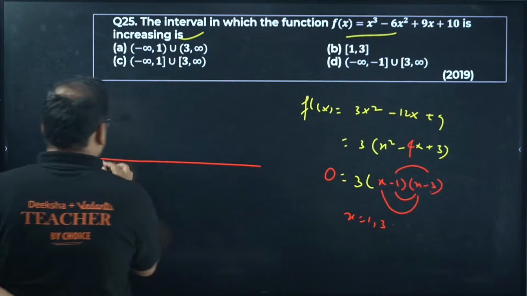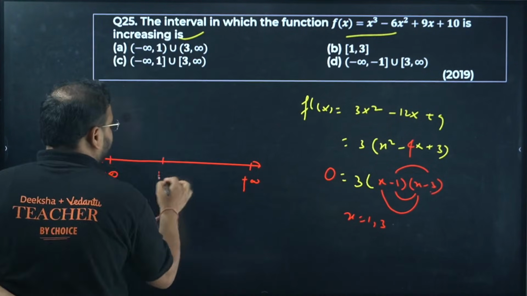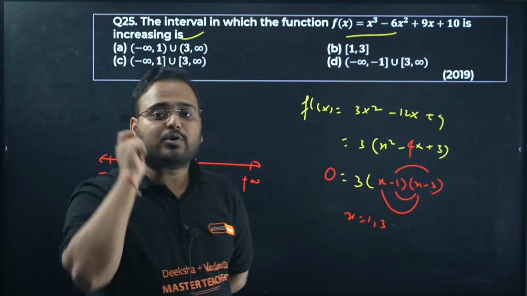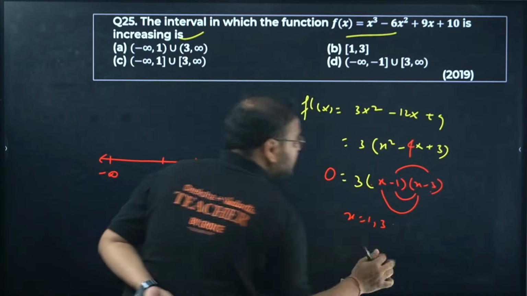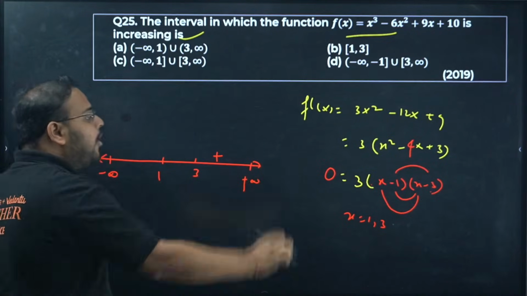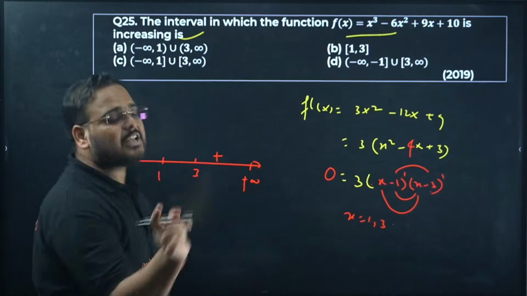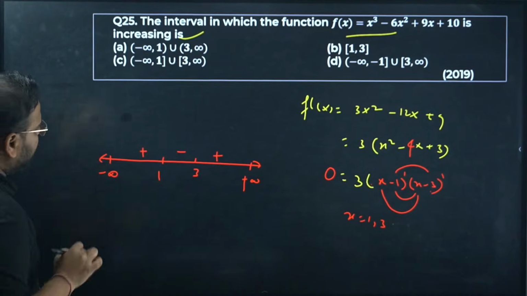Number line, negative infinity, positive infinity. We have 1, we have 3. Look at the coefficient of x. Remember, this is the most important step. Look at the coefficient of x. This is positive. Positive means both are positive. Start with the plus sign over here. They are all having a power in the factors of odd. Only 1 is there, so sign changes. Minus, plus. Am I right?